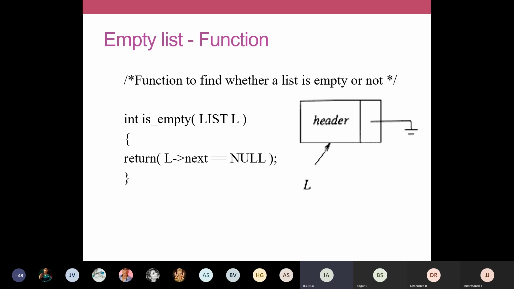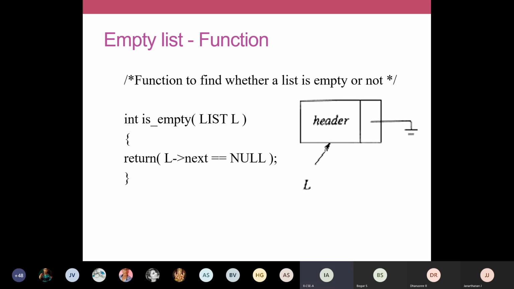We'll always use this function to check whether the list is empty. If the list is empty, my new node will become the first node. If the list is not empty, if it has some 3 elements, my new node will become the 4th element. So that is the purpose in your insertion. When I'm doing insertion, I will check whether the list is already empty or not, so at that time we can use this function.